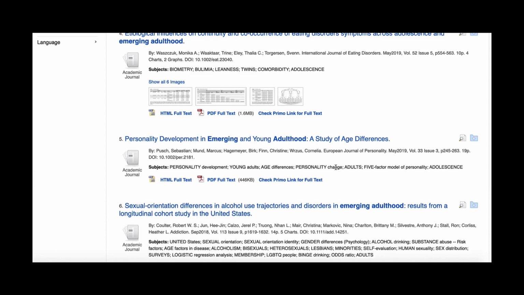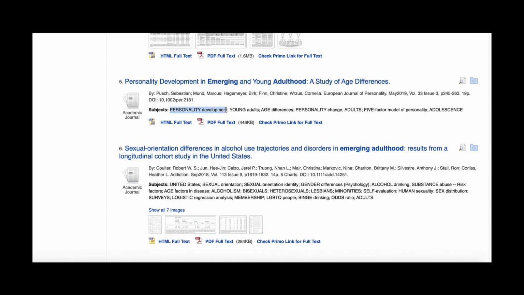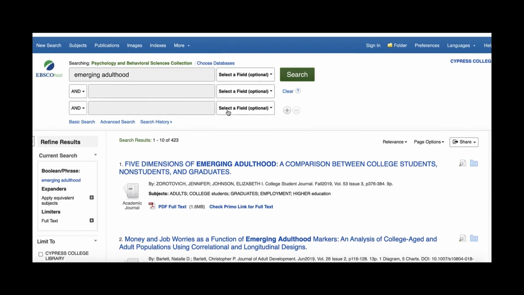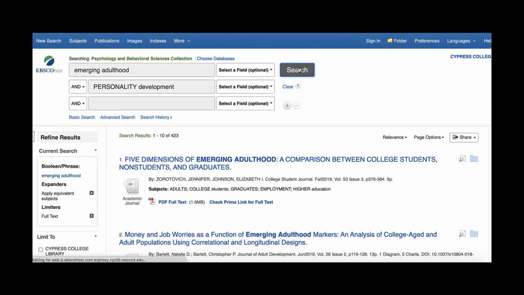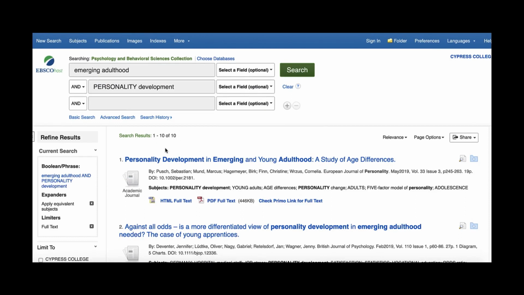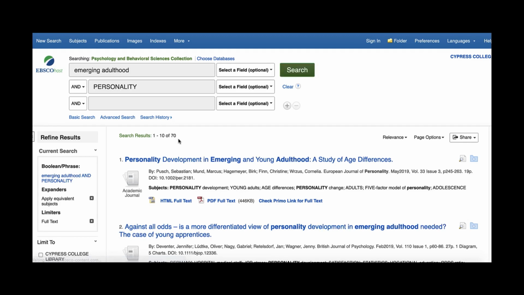In fact, we can even keep emerging adulthood as a keyword, then add some of these terms to narrow it down. I'm going to go ahead and use personality development as another keyword. That narrows my search results down to 10 results, which is not very many. One way we can increase the number of results is to modify our keywords. So instead of personality development, which is really specific, I'm going to take away development to broaden the search. So instead of 10 results, we now have 70 results.